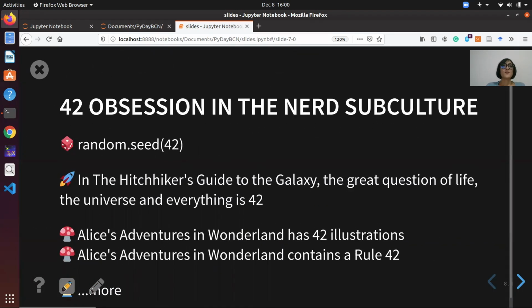I believe that most of us set the random seed of a machine learning experiment to 42 for having reproducible results. 42 appears in The Hitchhiker's Guide to the Galaxy as the answer to the greatest question, calculated by a supercomputer named Deep Thought. And in Alice in Wonderland, we can find the 42 illustration and the rule 42.